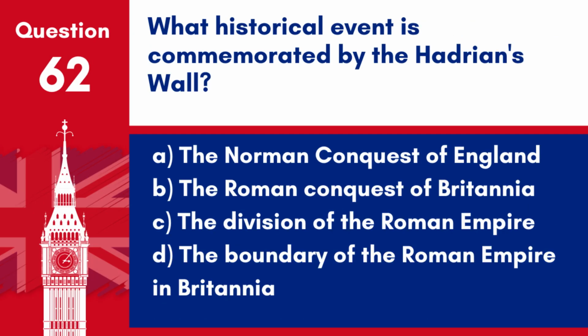Question 62. What historical event is commemorated by Hadrian's Wall? A. The Norman conquest of England. B. The Roman conquest of Britannia. C. The division of the Roman Empire. D. The boundary of the Roman Empire in Britannia. Answer. D. The boundary of the Roman Empire in Britannia. Hadrian's Wall was built by the Romans to mark the northern limit of their empire in Britannia and to protect Roman England from the Scottish tribes.